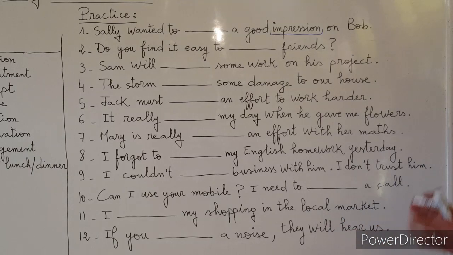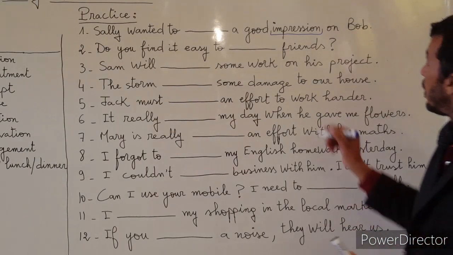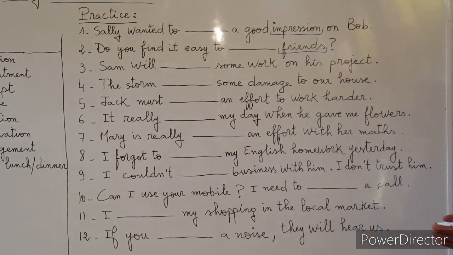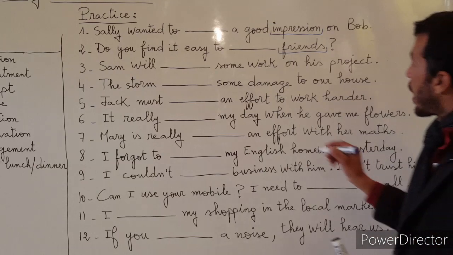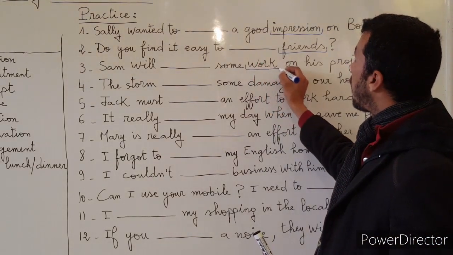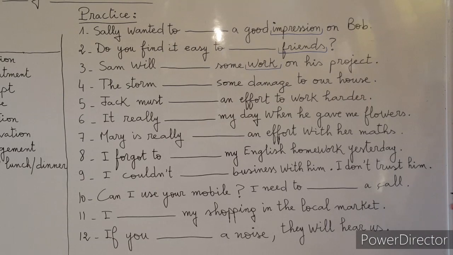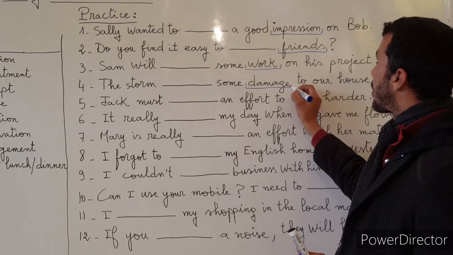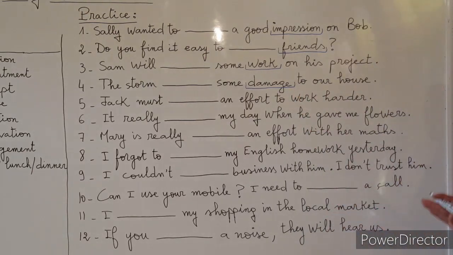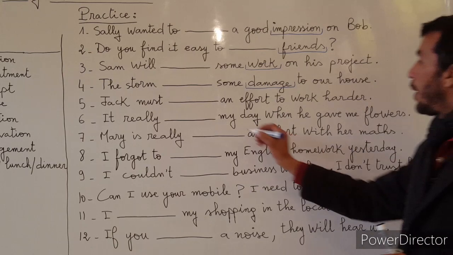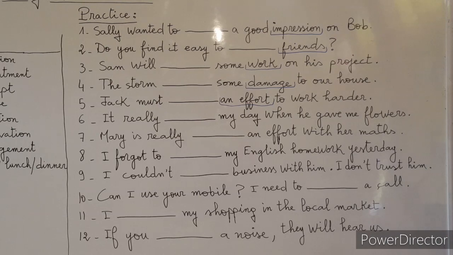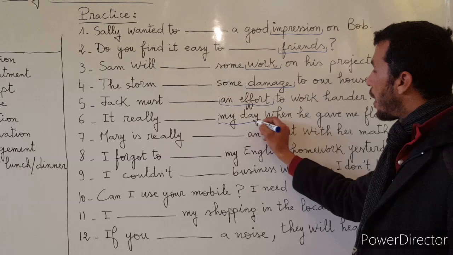For number two, do you find it easy to, we have friends. Number three, Sam will some work on his project. So the focus is on work. The storm, some damage to our house. Here we have the word damage. Jack makes an effort to work harder. Here we have the word effort or an effort. Number six, it's really my day when he gave me flowers. We have day or my day.